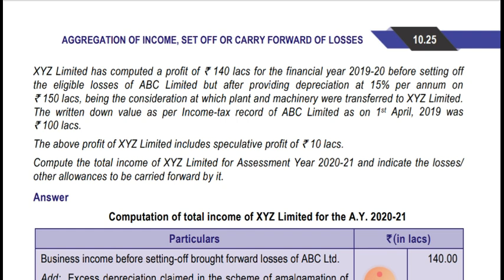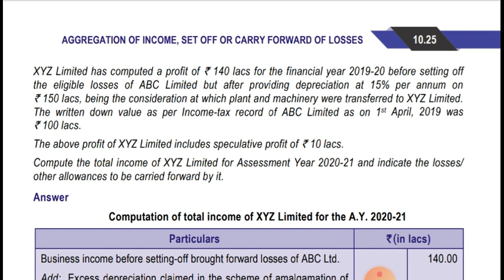XYZ Limited has computed a profit of rupees 1,40,000 for the financial year 2019-20 before setting off the eligible losses of ABC Limited, but after providing for depreciation at 15% per annum on rupees 1,50,000, being the consideration at which plant and machinery were transferred to XYZ Limited. So the ABC Limited asset, which was transferred to XYZ Limited at 1,50,000, on that XYZ Limited is claiming 15% depreciation. Let's see what the question is saying next.